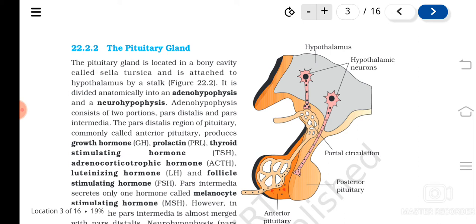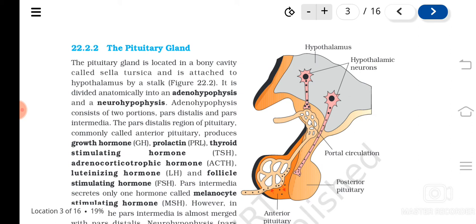The adenohypophysis again has two parts: pars distalis and pars intermedia. The pars distalis of the adenohypophysis is normally called the anterior pituitary. It produces a number of hormones: growth hormone, prolactin, thyroid stimulating hormone, adrenocorticotrophic hormone, luteinizing hormone, and follicle stimulating hormone, etc. So you have to learn these hormones' names.